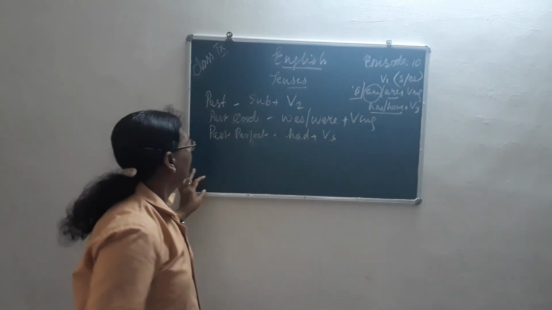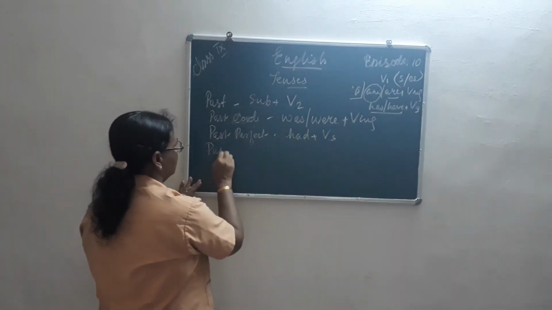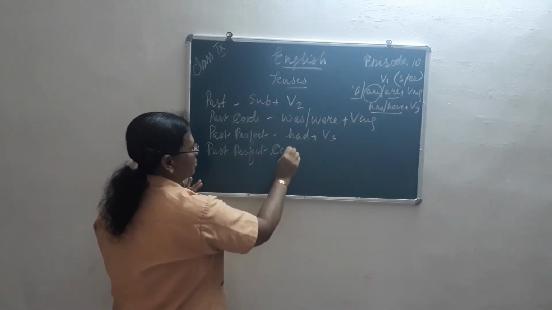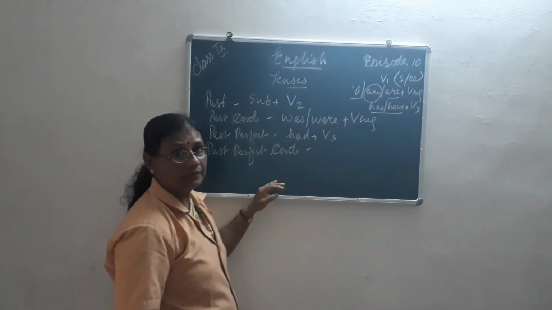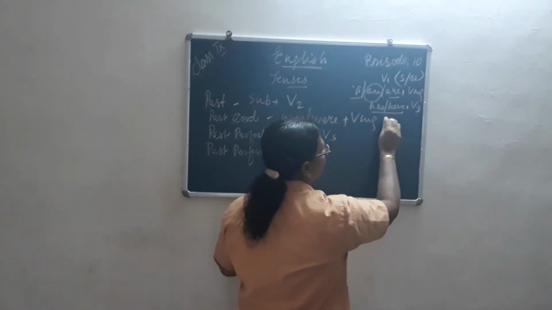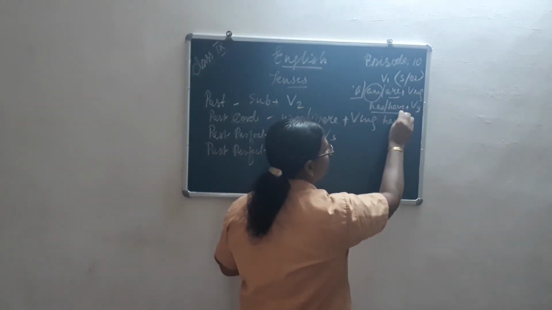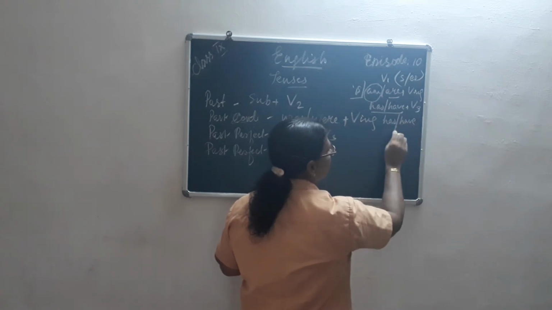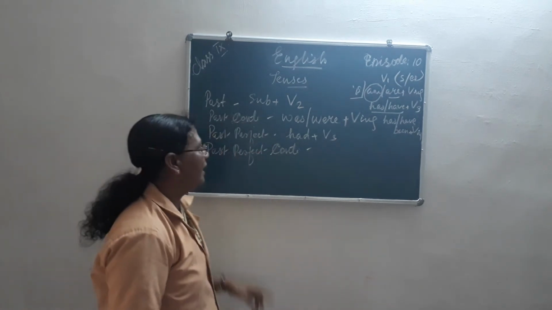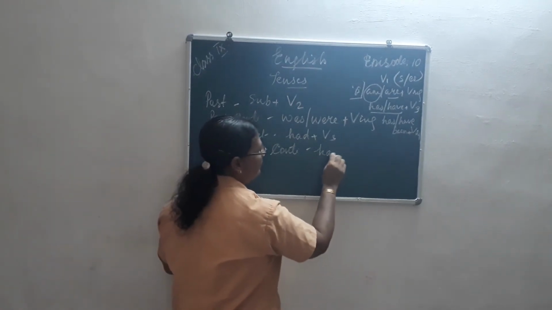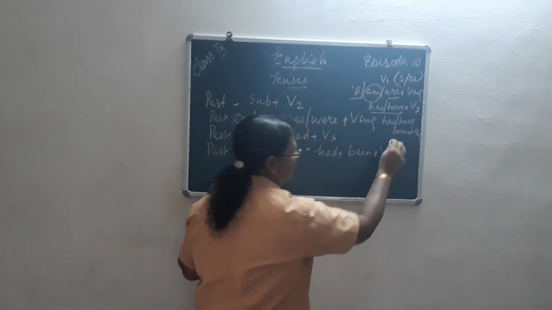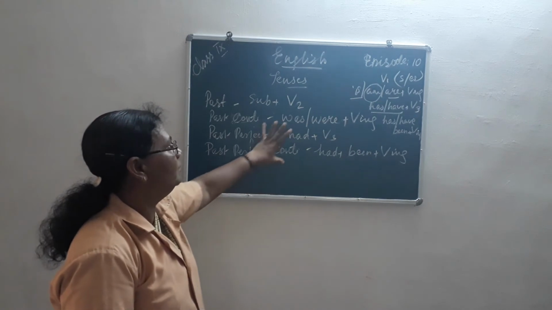Now coming to the next, that is past perfect continuous. So already done and was continuing, isn't it? So what we have seen, along with this both, what is being added? Been is added, isn't it? Been plus verb ing. And here also what we have to do? Had plus been plus verb ing.